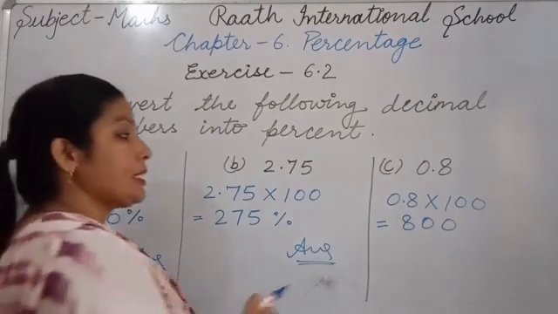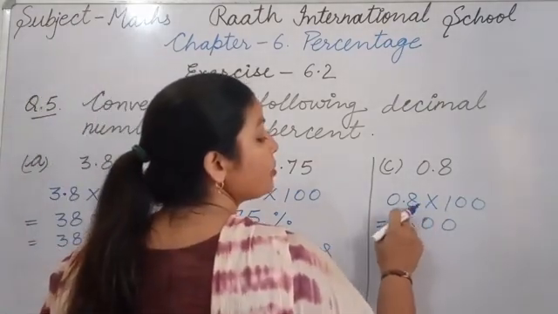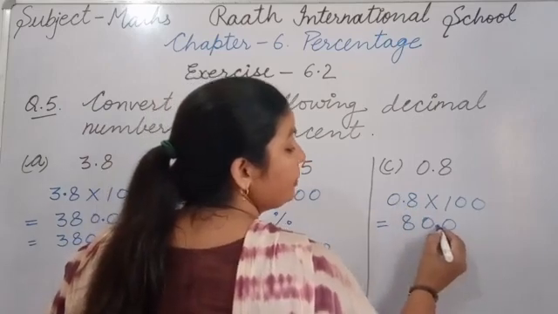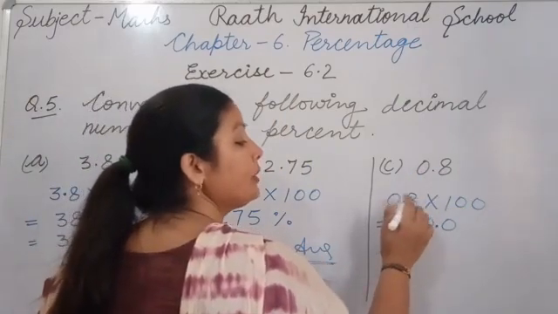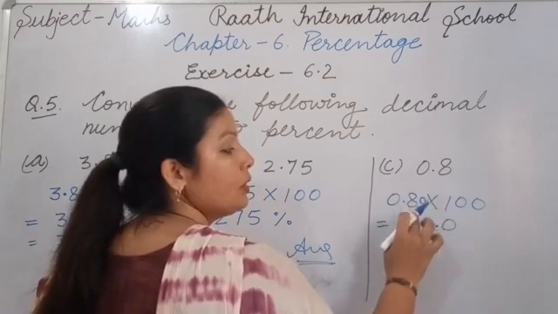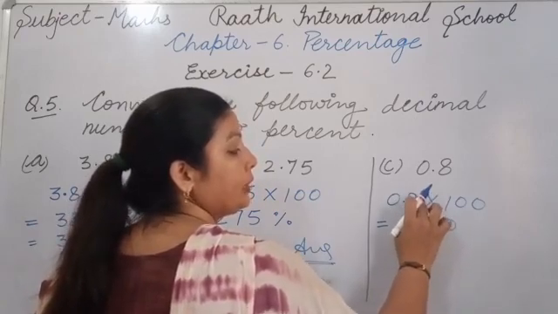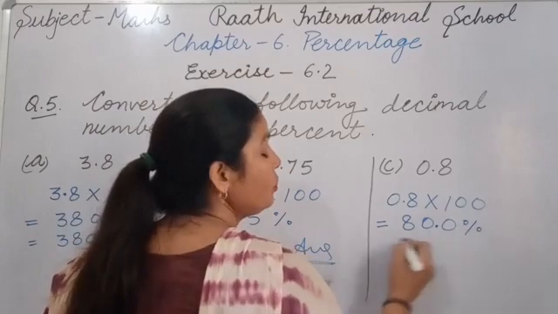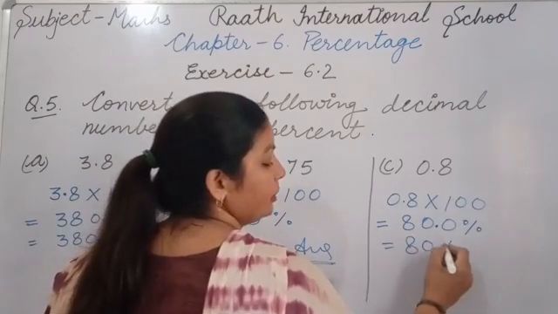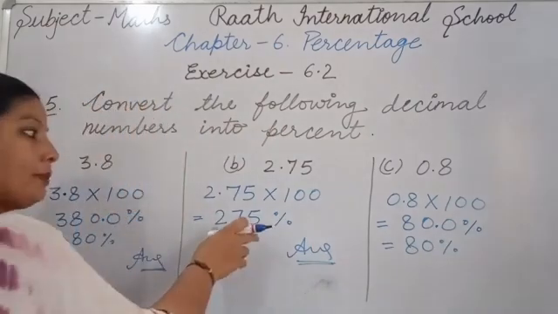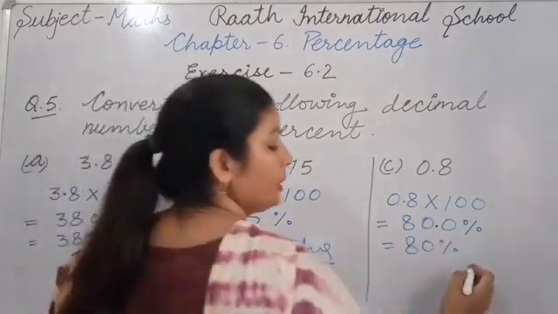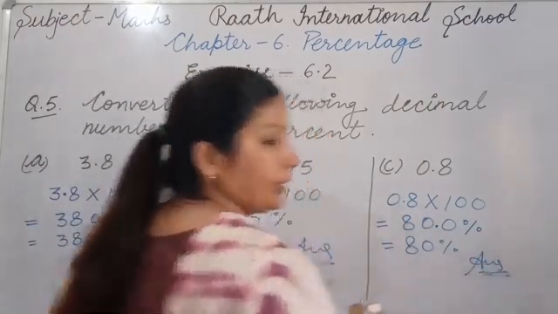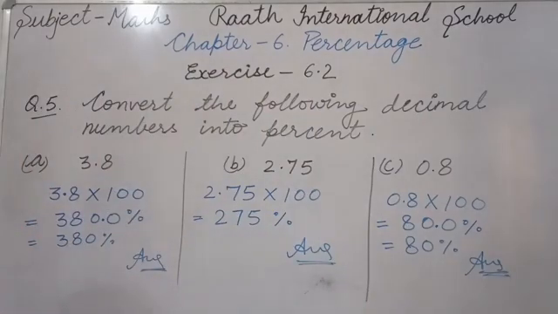Now we count the decimal places. There is one decimal place in the question, so in the answer also we will take one decimal place. Whenever we multiply by 100, we move 2 places. There is only 1, so we can use here 0. So your answer will be 80.0%, which equals 80%. In this also you can use 2 steps, or write the answer in 1 step. As you wish, do it in 2 steps or 1 step, whichever you find easy. Okay. So now our exercise is complete. Like this you will complete your exercise 6.2. Thank you.